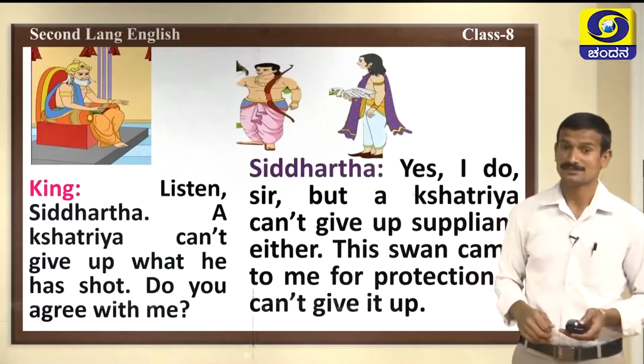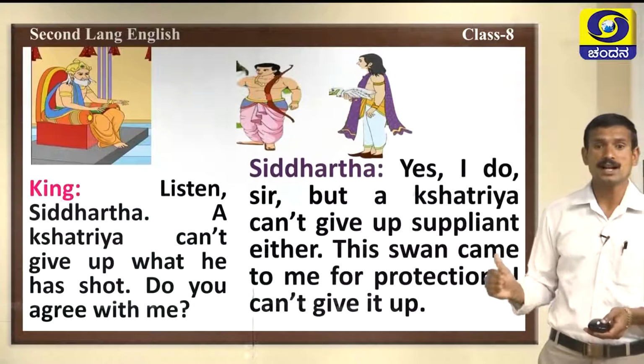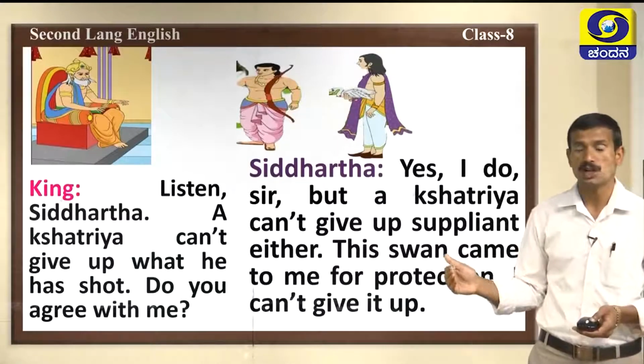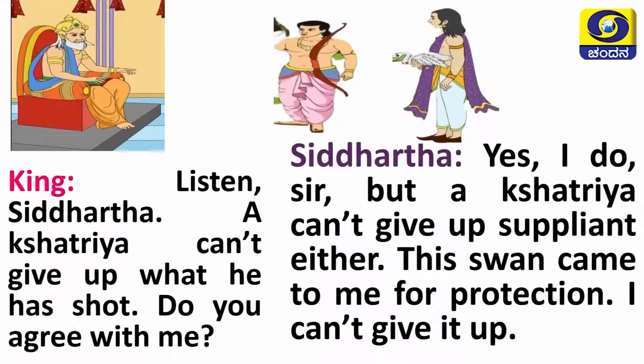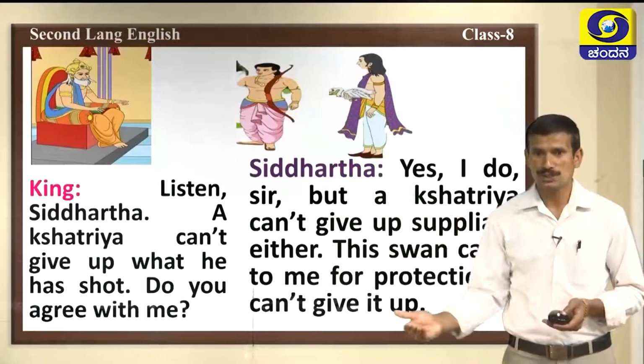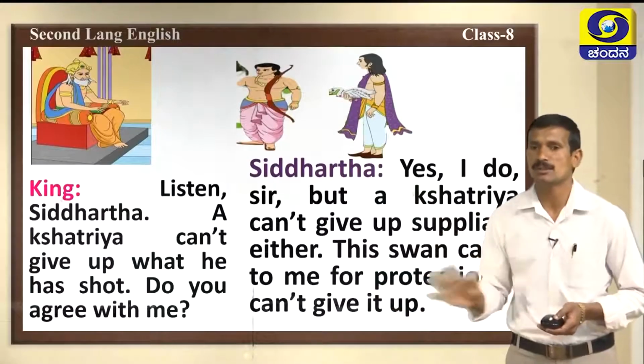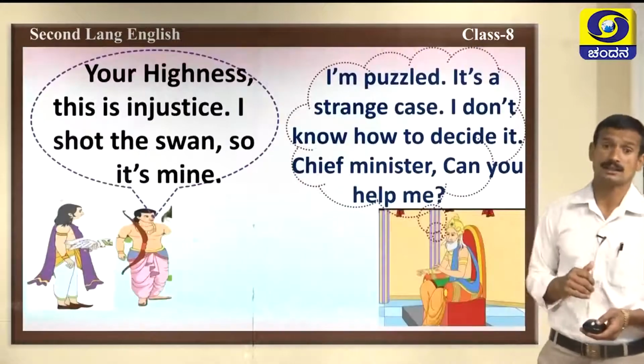Then the king says, listen Siddhartha, a Kshatriya can't give up what he has shot. Do you agree with me? Yes, Kshatriya can't give up is what we say. ಅವನ ಒಂದು ಬೇಟೆಯನ್ನು ಯಾವತ್ತೂ ಕೂಡ ಕ್ಷತ್ರಿಯ ಬಿಟ್ಕೊಡಲ್ಲ ಅಂತೇಳಿ ಕಿಂಗ್ ಹೇಳ್ತಾನೆ. ಹಾಗೆ ಸಿದ್ಧಾರ್ಥ ಹೇಳ್ತಾನೆ ನೋಡಿ, Yes I do sir, but a Kshatriya can't give up a suppliant either. This swan came to me for protection. I can't give up it. Dear king, I saved this swan's life. The swan came to me for protection, so I saved the swan, so I can't give up the swan. This is the answer given by Siddhartha.